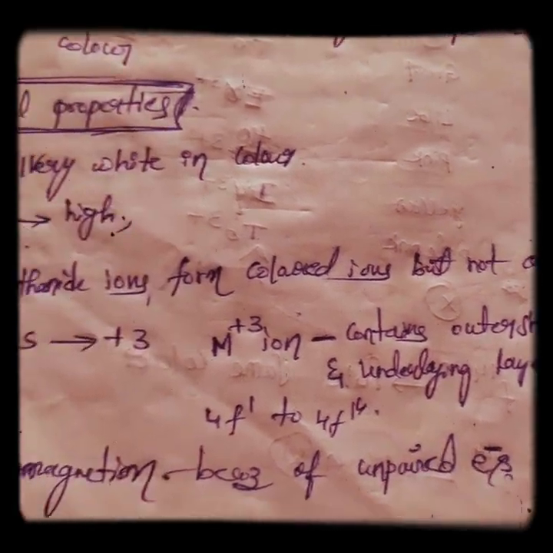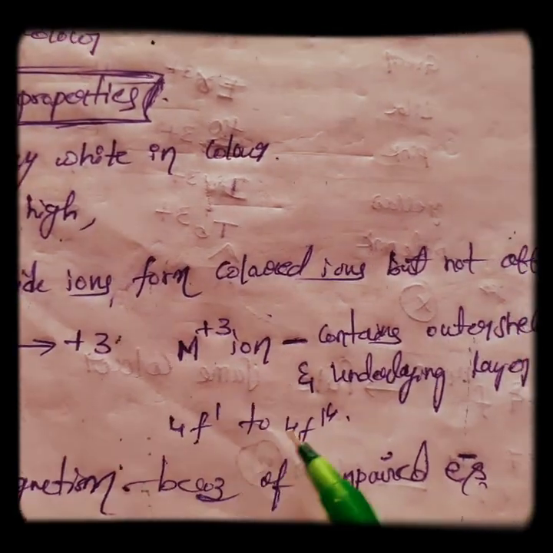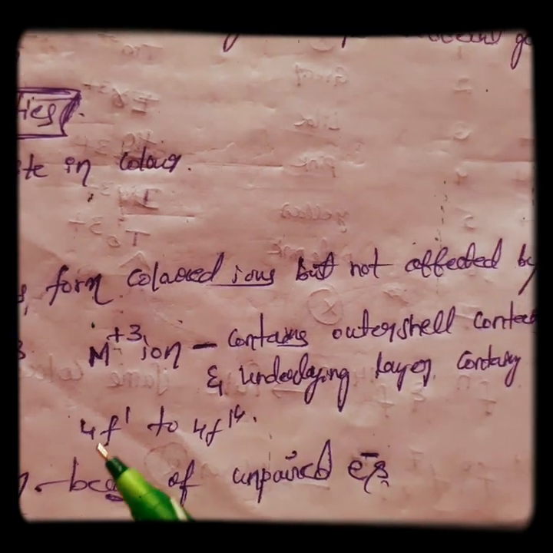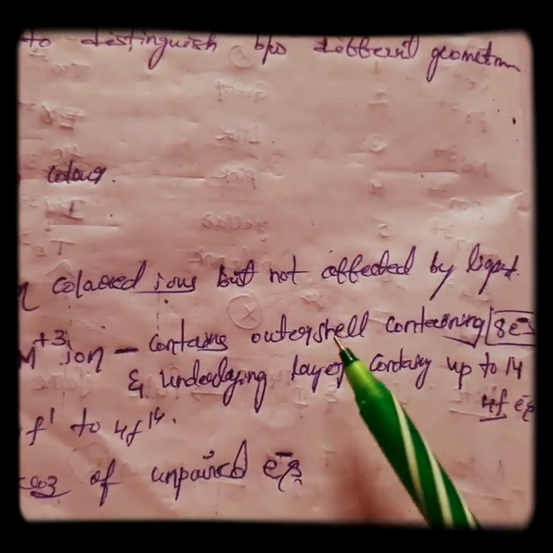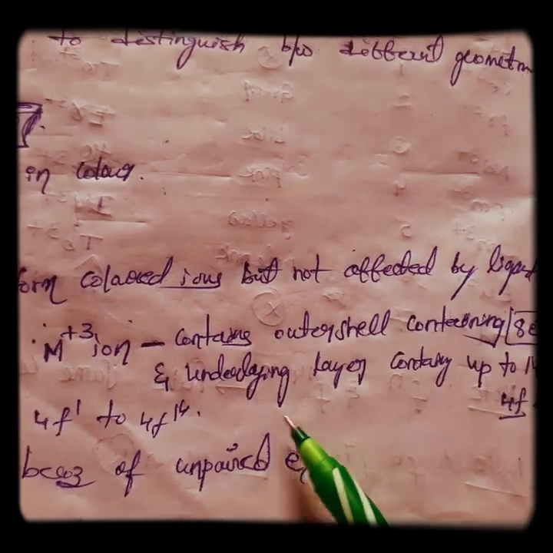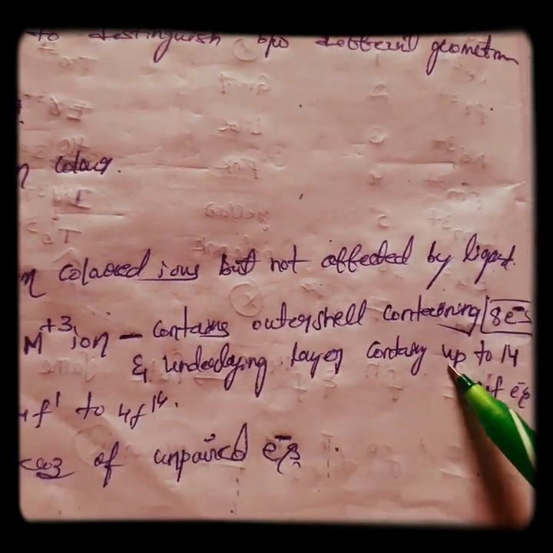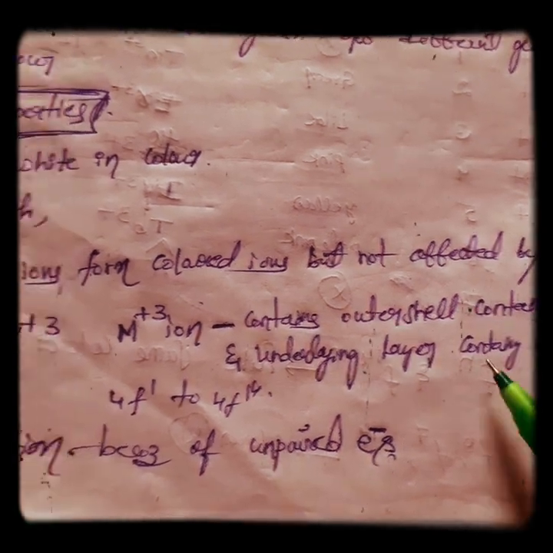Of course we know this: 4f1 to 4f14. So the outer shell contains 8 electrons and the layer below it may contain up to 14 electrons.